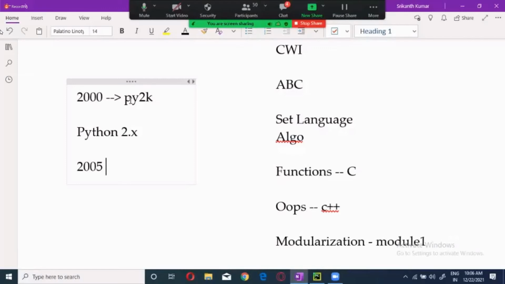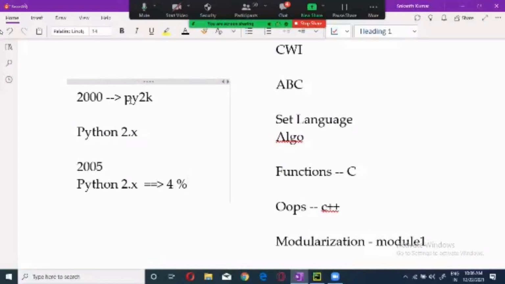Now, in 2005, Python was having only 4% of the share, developed from 1% to 4%. And this 4% was like 3 million applications. 1 million is 10 lakhs, so that is 30 lakh applications running, which is called 4%. Then what is 70%? It's a very, very huge number.